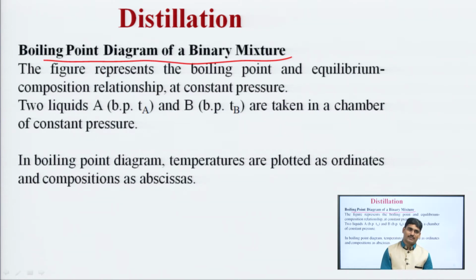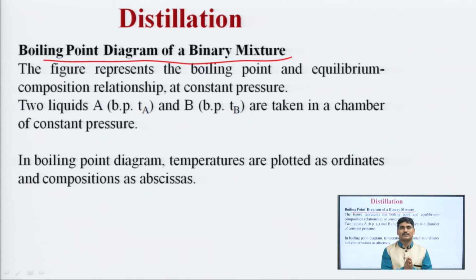Two liquids are taken, liquid A and liquid B. Both liquids have different boiling points: liquid A has boiling point T A, and liquid B has boiling point T B. Both these liquids are taken in a chamber at constant pressure.